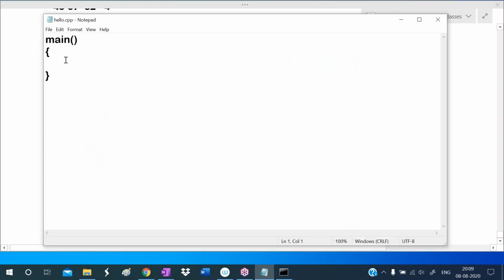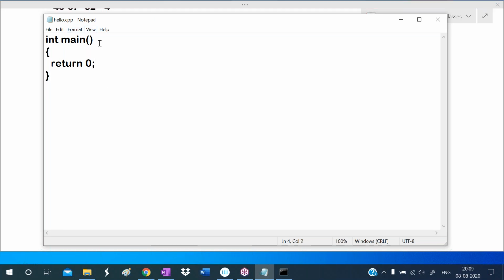Here we didn't write return, and here we didn't write the return type int. Even if we don't write, implicitly it takes this as int only. Implicitly it takes one return statement here, return 0. Even if we write or don't write, no problem at all. But for best programming practice, it's better to write that one. So every time I write it.